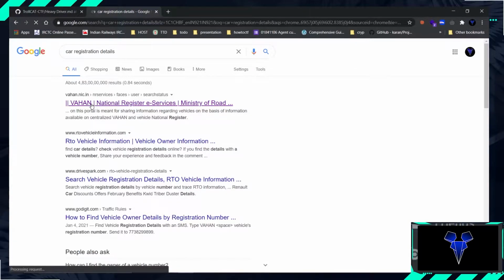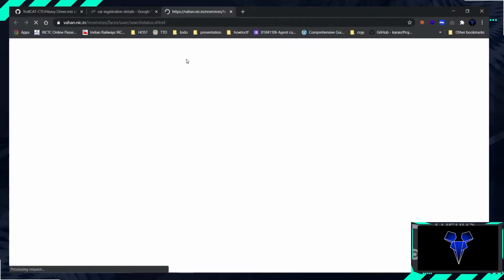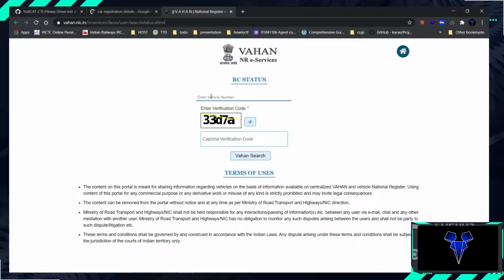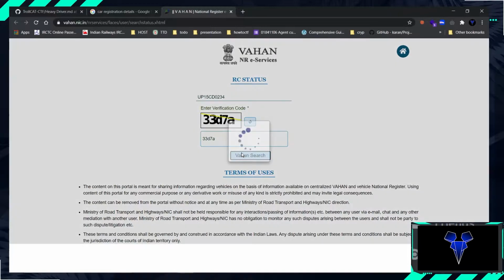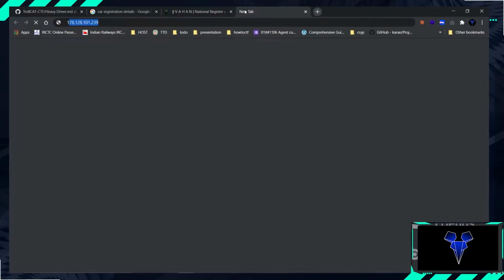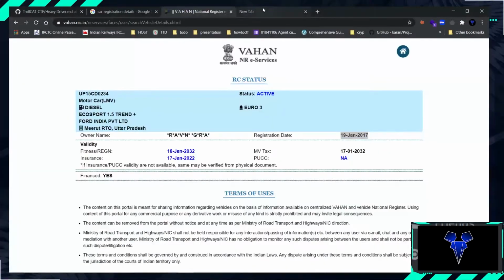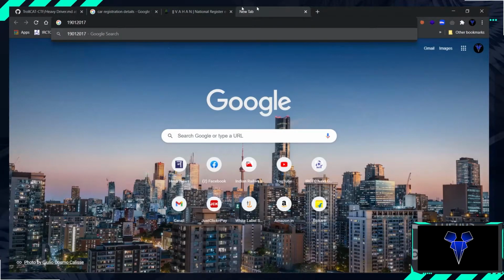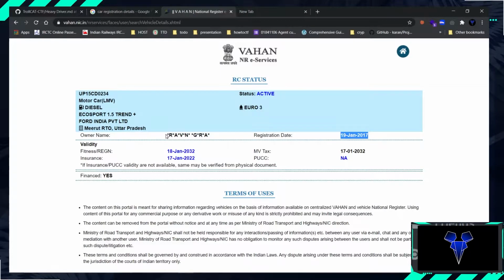Let's just go to the first link which comes. Here you have to enter the car's registration number, which was this. Enter the captcha, pretty straightforward. Search for Vahan search. Okay, so we have the registration date here. Let's just keep it somewhere: 19-01-2017. And here we have the owner's name, but it is redacted.